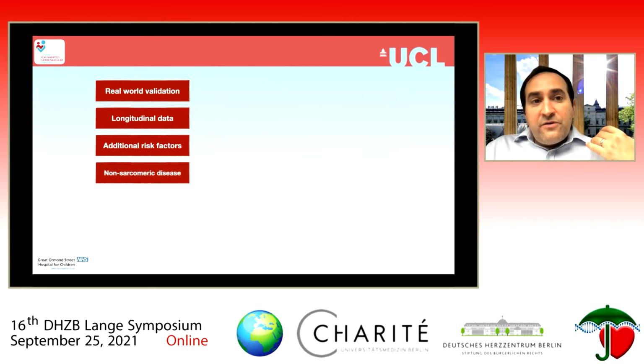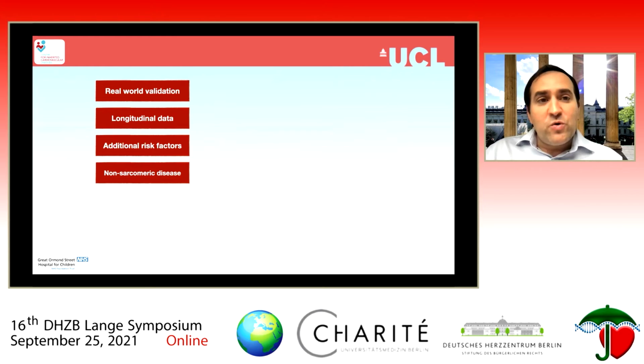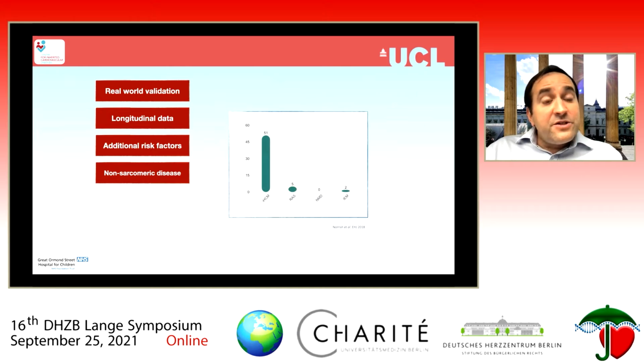We know that most of what I've spoken about is related to sarcomeric disease, which is the most common cause of hypertrophic cardiomyopathy. But we know that although it's much less frequent, children with RASopathy syndrome, so Noonan syndrome, and some metabolic diseases are also at risk of dying suddenly. So it'll be important to identify risk factors that are specific to those populations.